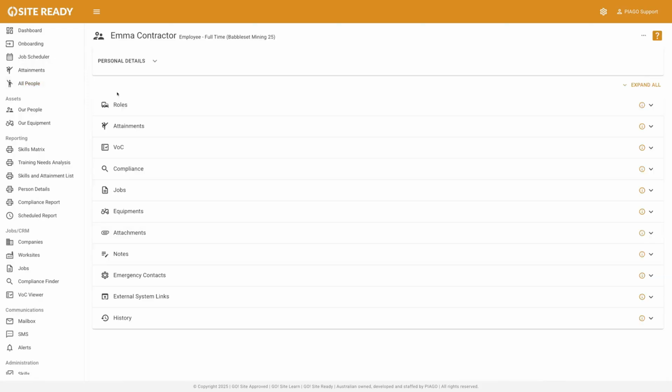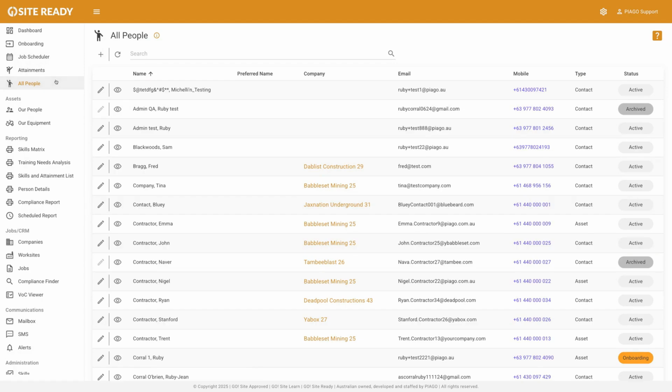And that's it. Now you know how to find and manage everyone in your system, your contacts, assets, all in one place. It's that easy.